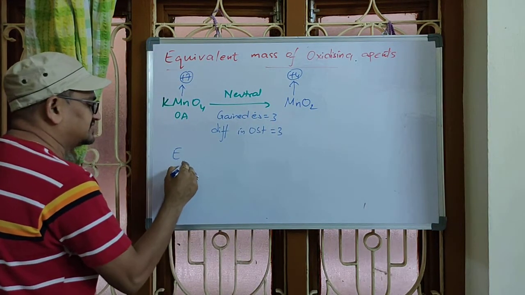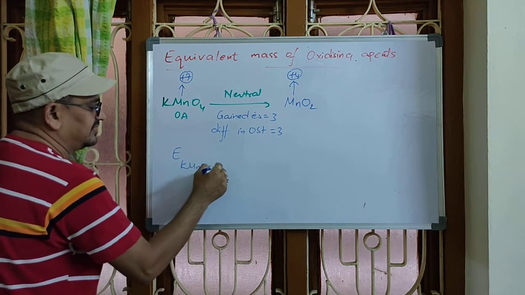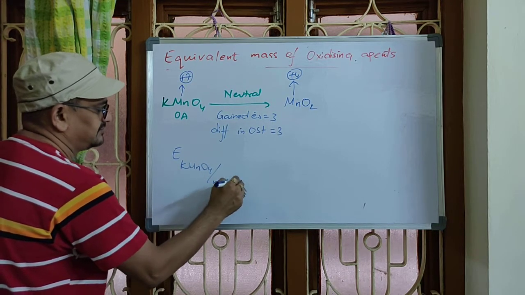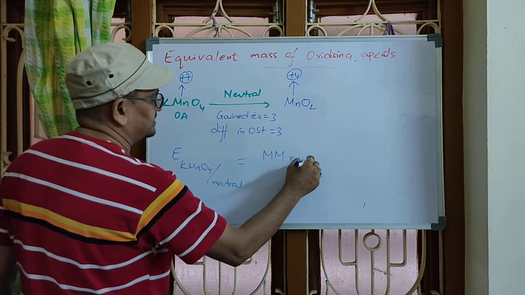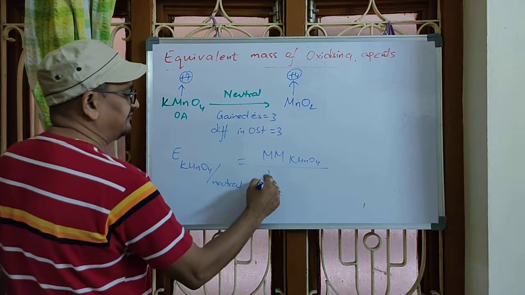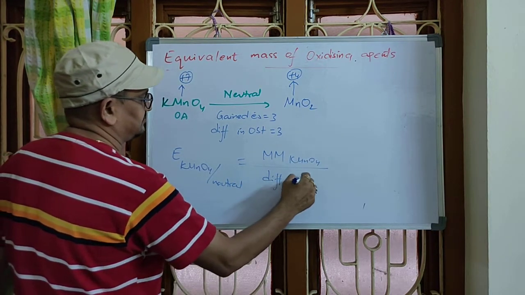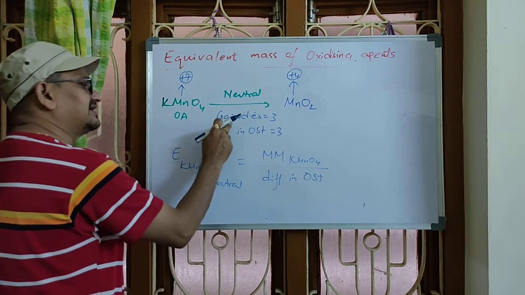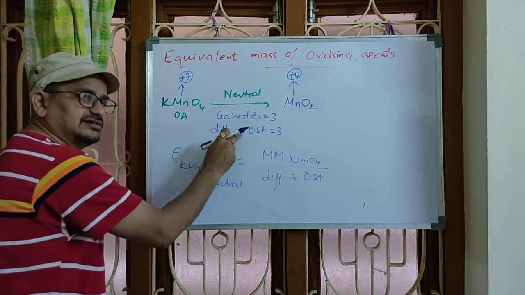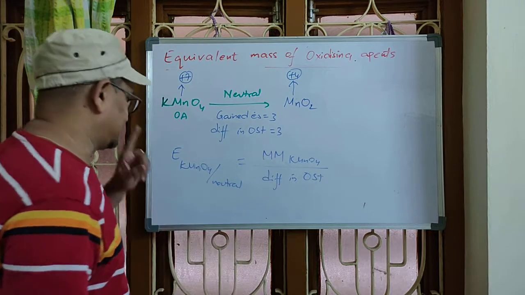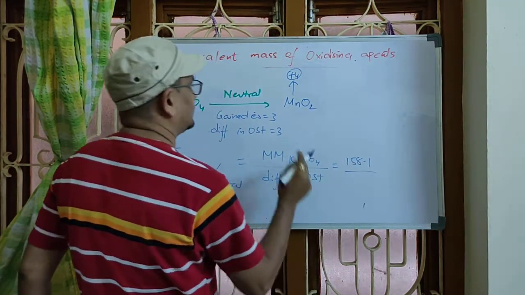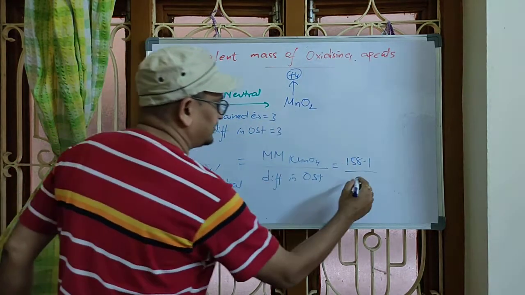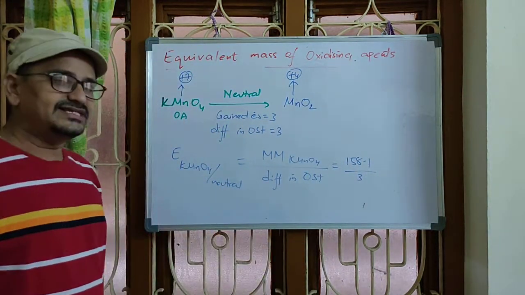Now, the equivalent mass of potassium permanganate in neutral medium is equal to the molar mass of potassium permanganate over the difference in oxidation state. We can write in the denominator the gained electrons, or difference in oxidation state, or valency. It is 158.1 over what is the difference in oxidation state now? 3.